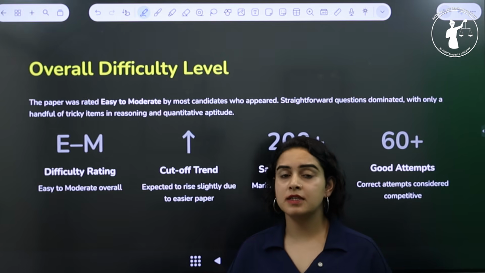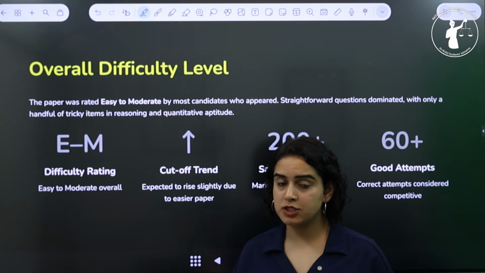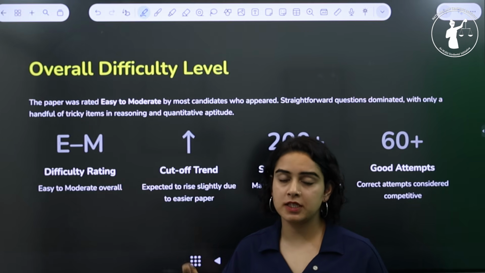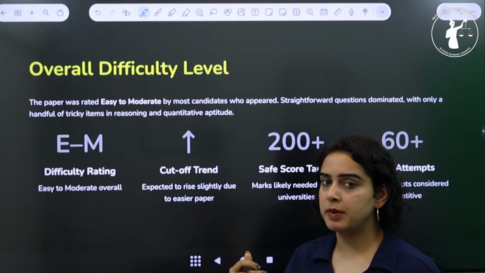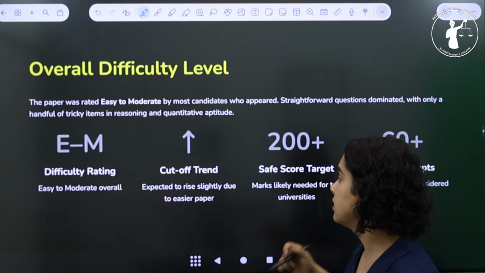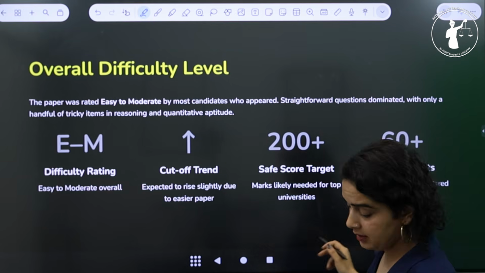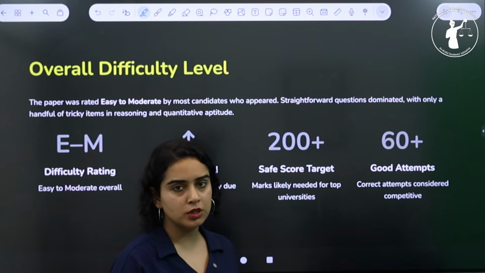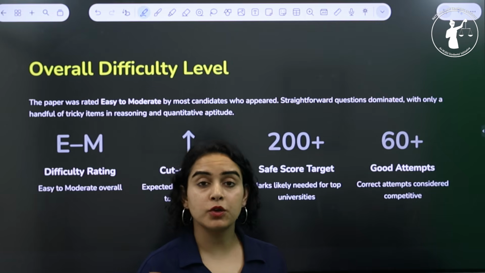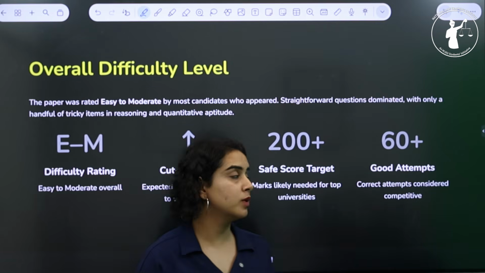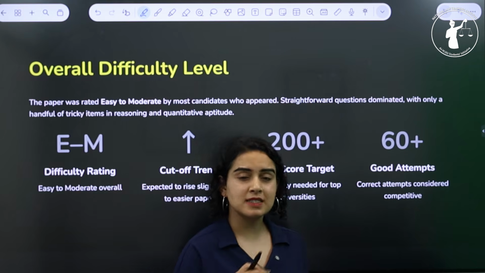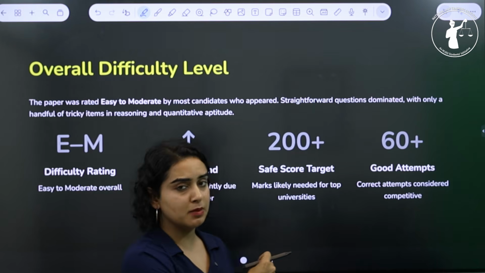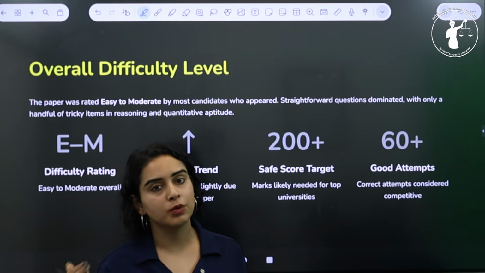So this means that the paper overall was manageable, but if you really want to bag a seat in top universities, then you need to score a little higher, right? The cutoff is going to be a little higher this time. So if you are scoring around 200 or more than 200, then there are chances that you can bag a seat in top universities. If you have attempted 60 plus questions, then also there is a possibility that you can score this many marks and get a seat in top universities.